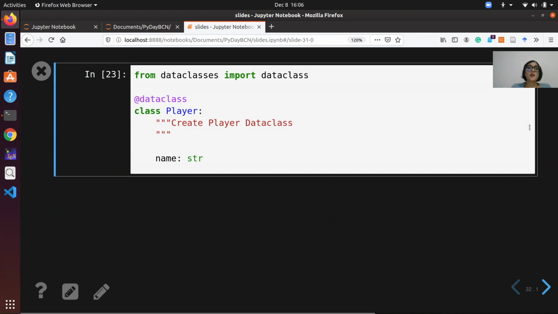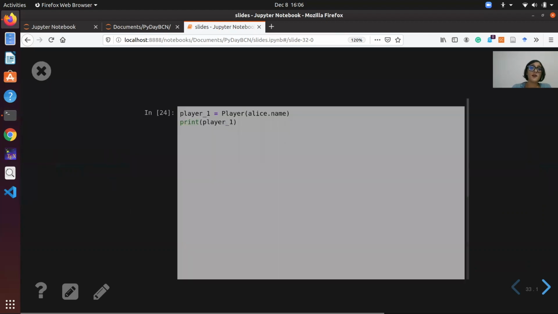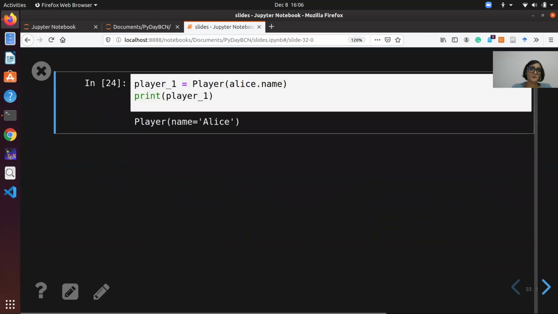A data class structure is basically a mutable named tuple with defaults. Here we define the attribute name for the player. However, a data class implements several useful methods by default. In fact, when defining a player class, Python automatically adds the __init__ and the __repr__ methods that look like this.